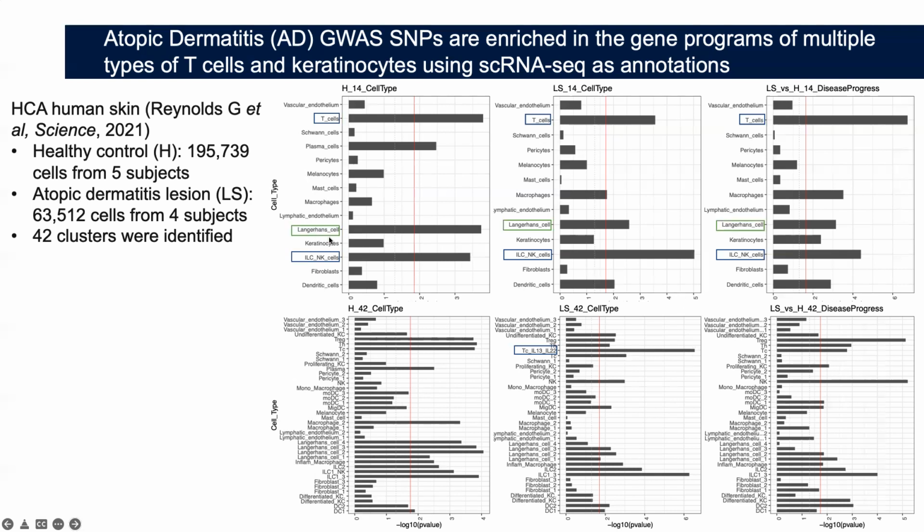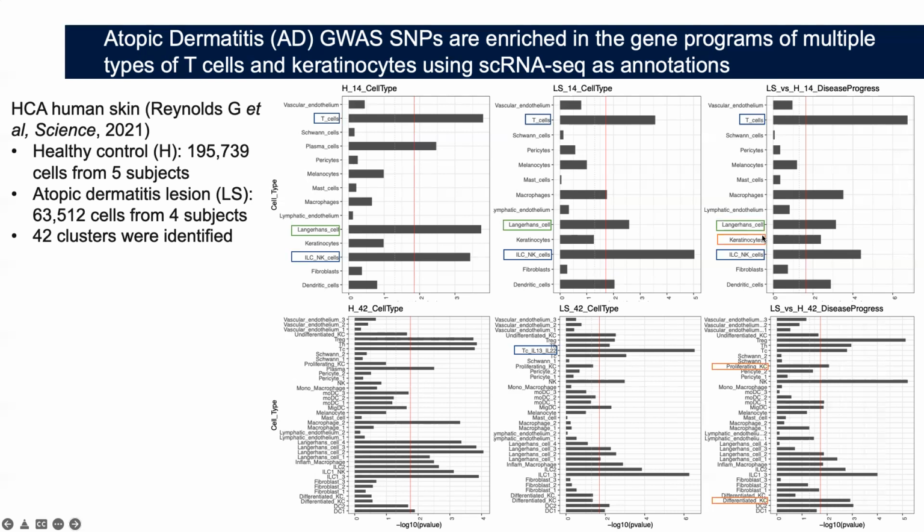Another cell type I would like to emphasize is the Langerhans cells. This is a cell type specific in skin tissue samples, which has features of both macrophages and dendritic cells. The last cell type I would like to emphasize is keratinocytes. This is the most abundant cell type in skin tissues.